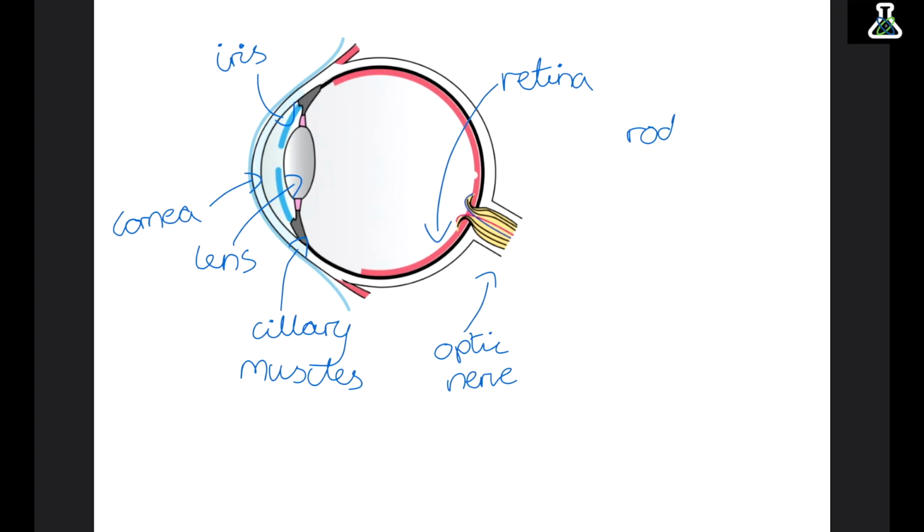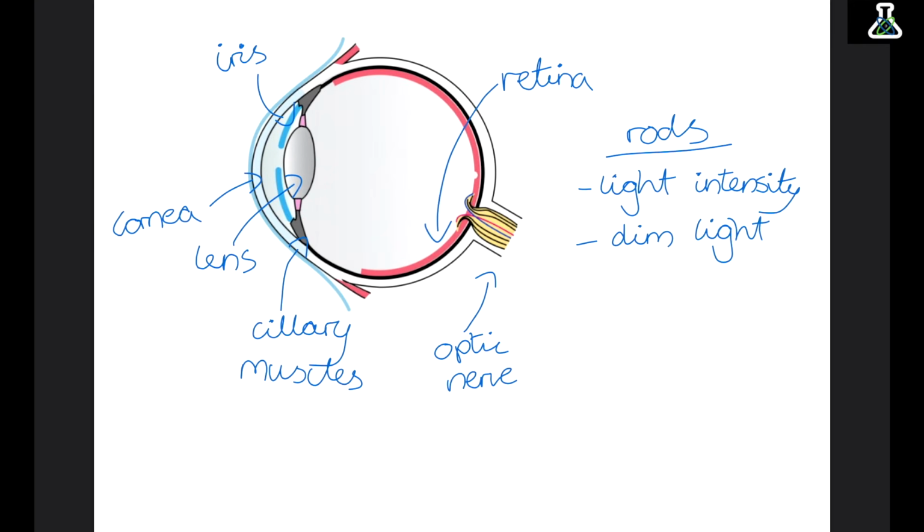Rods are responsible for detecting differences in light intensity. So this detects our shades, so light and dark. This means rods work really well in dim light. Cones are responsible for detecting colour. These need really bright light to work.